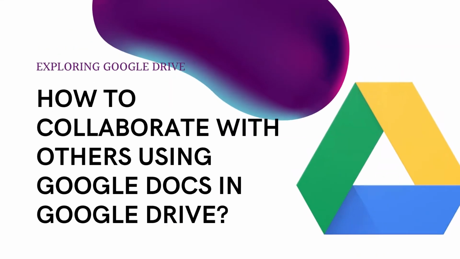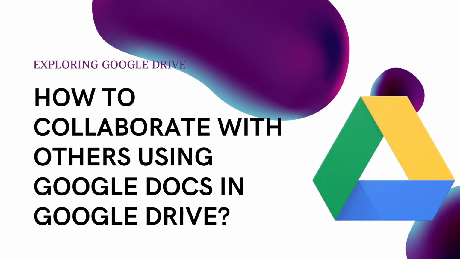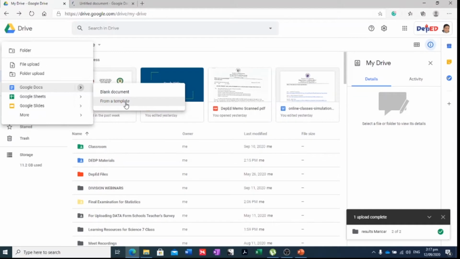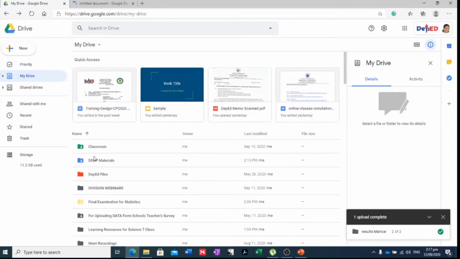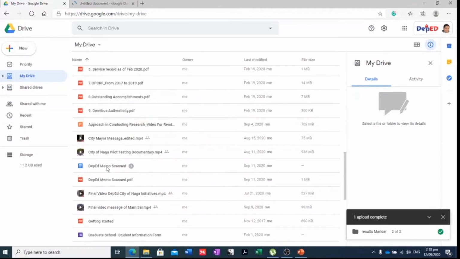Right. So the next thing we need to take note of is how to collaborate and correspond with your respective teammates, co-teachers, and colleagues here in Google Drive. Especially, I can really imagine this when we're doing our research paper or thesis. You can actually do it here in Google Drive. All right. So how about this memorandum?